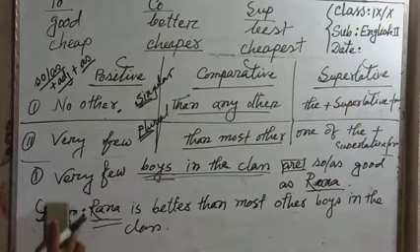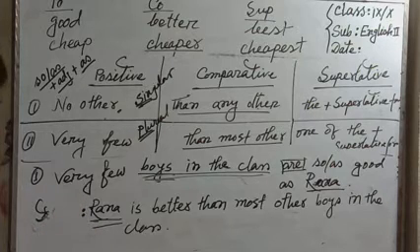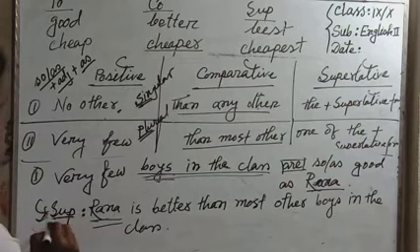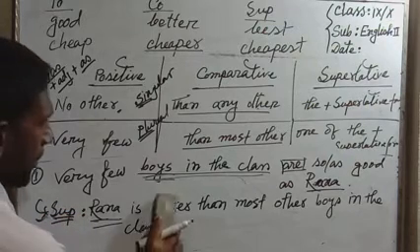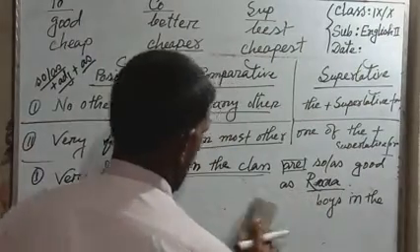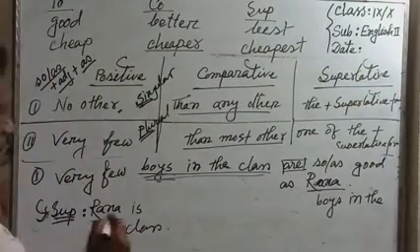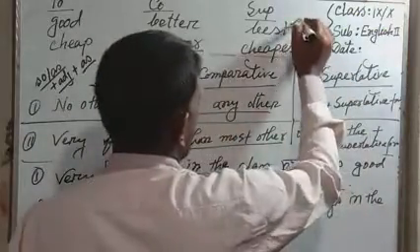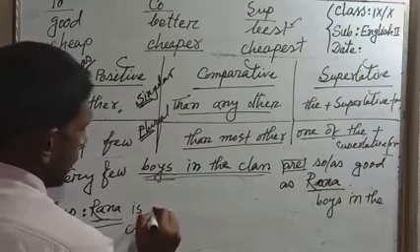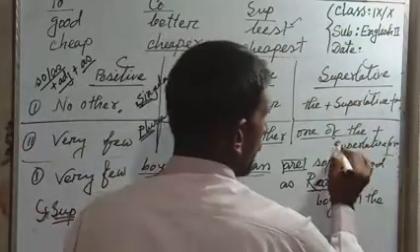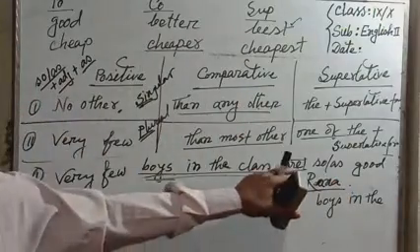And if we turn into superlative, so here is the sense. Rana is the best, one of the best, one of the plus superlative. You know that. Where is the structure?